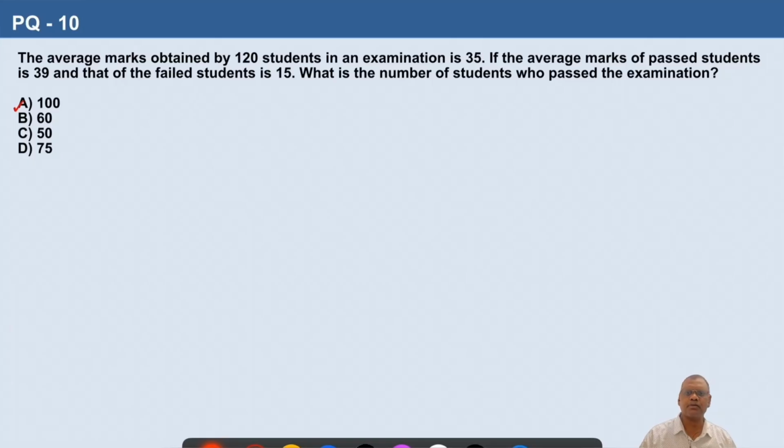So these are problems based on the concept of averages. We'll solve some more models of questions based on the same topic. We'll meet you in the next session.